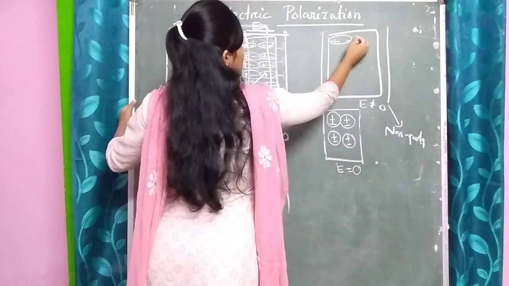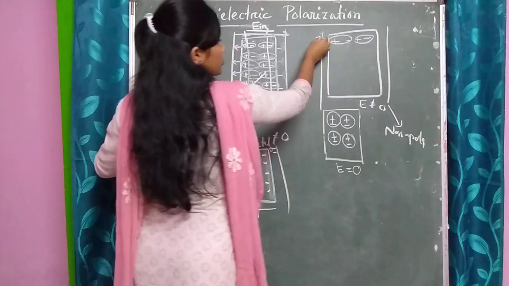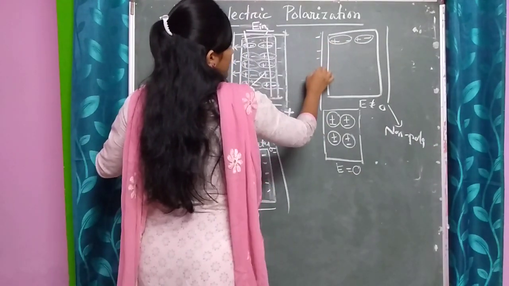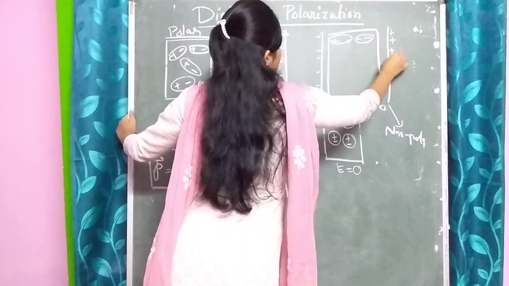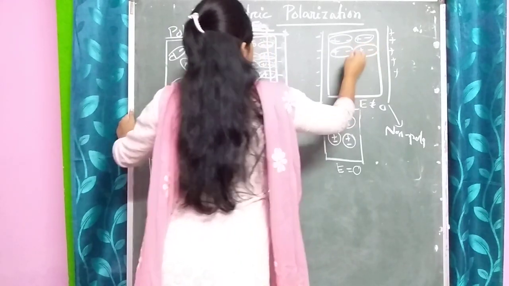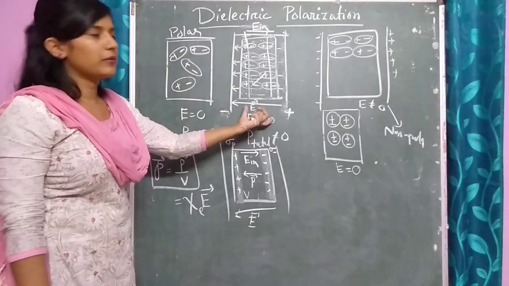The positive charges will be attracted towards the negative plate, and the negative charges will be attracted towards the positive plate. The same case happens as in polar molecules.